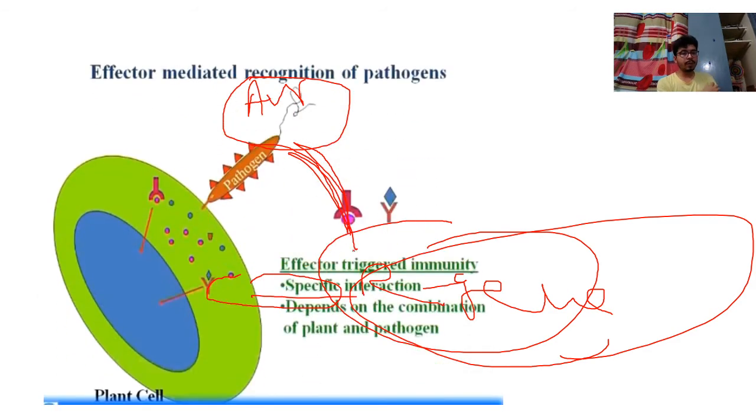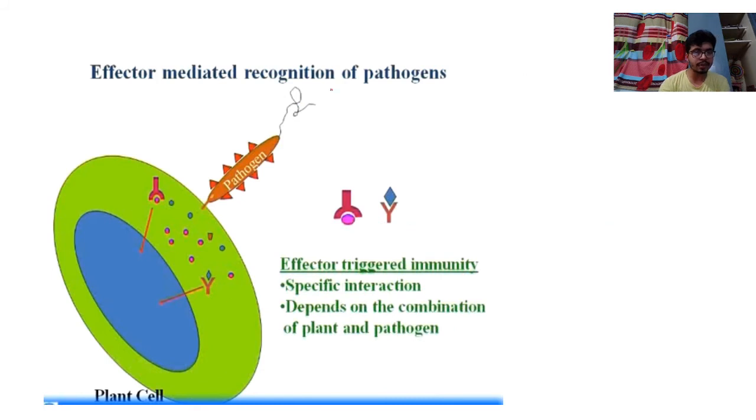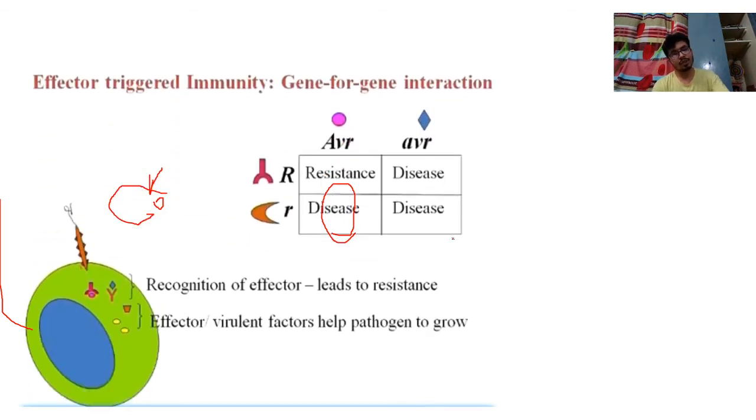Okay, this happens in pathogen effector triggered immunity, you are seeing. I will just erase all my mistakes that I made. So dear friends, this is the R receptor from the host and this is the AVR protein. If the R-AVR combination is proper, then the plant will become resistant. If it is not proper, then it is disease or susceptible in nature.